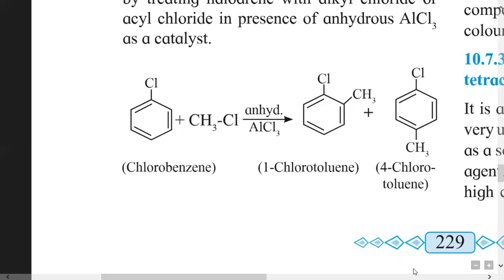Then the substitution of the methyl group takes place at the ortho position in chlorobenzene and the para position in chlorobenzene. Here the names of the products are 2-chlorotoluene and 4-chlorotoluene. So this is Friedel-Crafts alkylation.